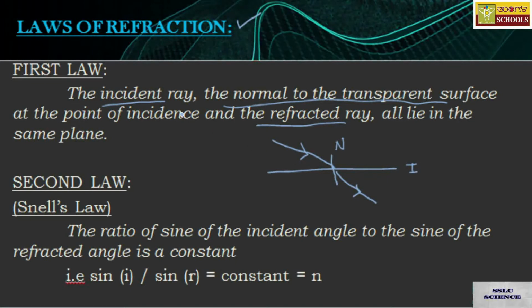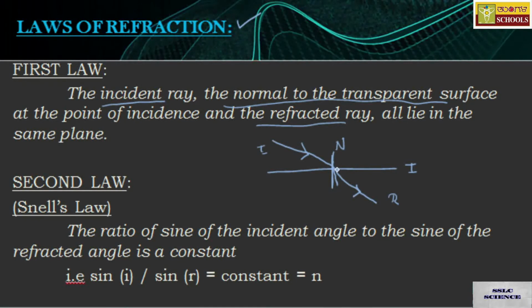So here, what the first law suggests is that the incident ray I, the normal drawn to the transparent surface, and the refracted ray R all lie on the same plane.